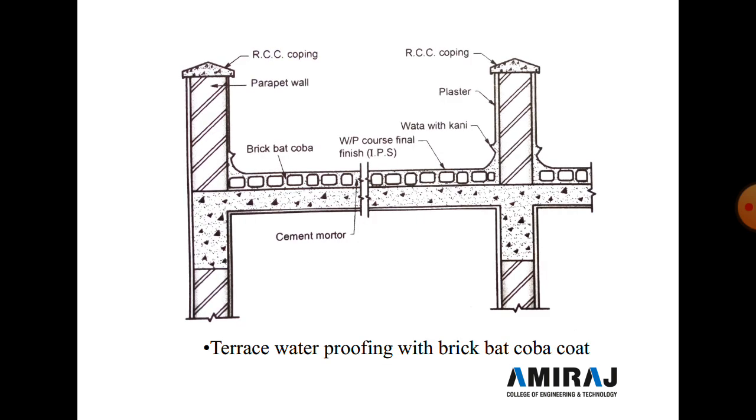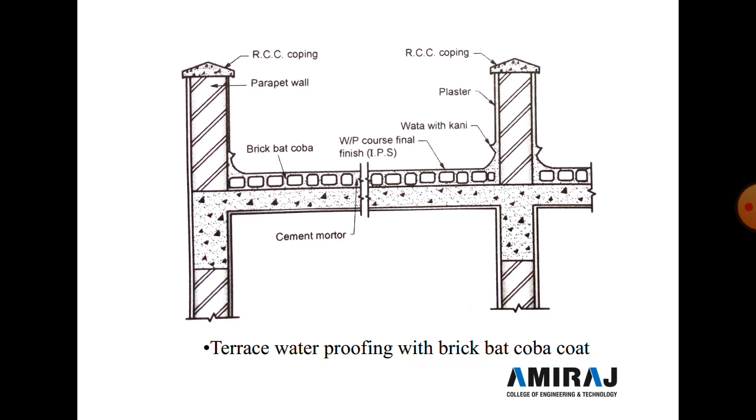Now next is terrace waterproofing with brick bat coba coat. So here after constructing the RCC slab, above the RCC slab brick bat coba is constructed, and above the brick bat, the waterproofing course of the final finishing is done, and above the final finishing, tiles or China mosaic etc. are done on top of the terrace.